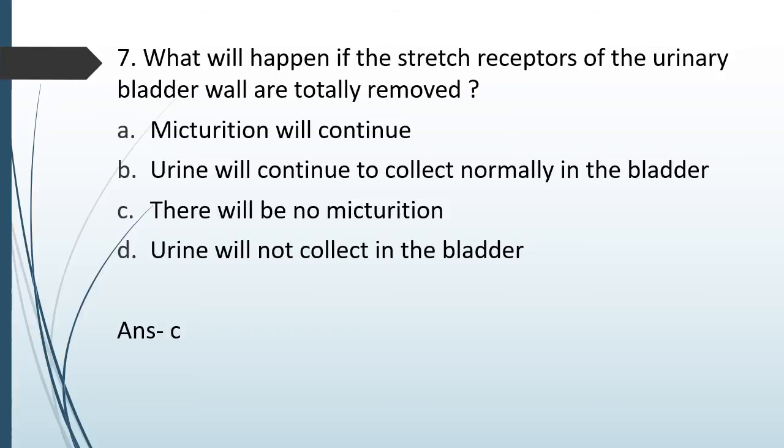Why is the micturition there? Micturition is there because when the bladder gets filled, stretch receptors of the bladder send signals to the spinal cord and the brain, which returns as a signal for urination. Now, if the stretch receptors are removed, even if the bladder gets filled, no signals would come for micturition, so there will be no micturition.